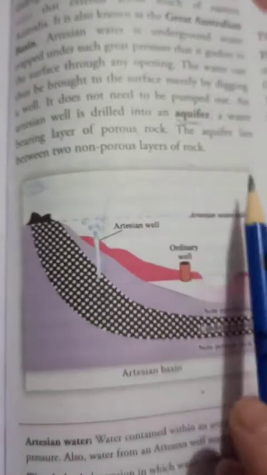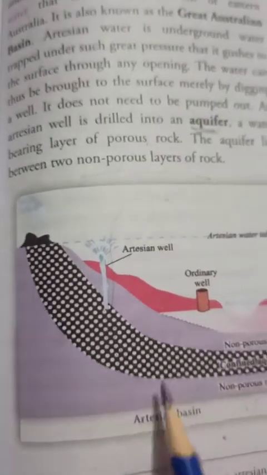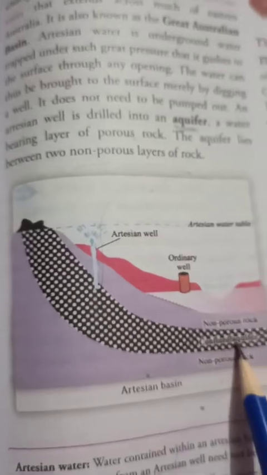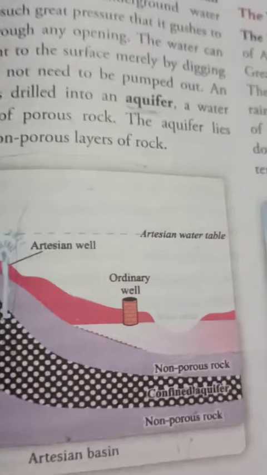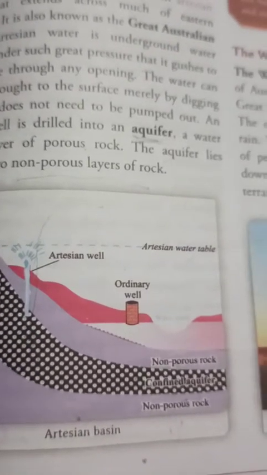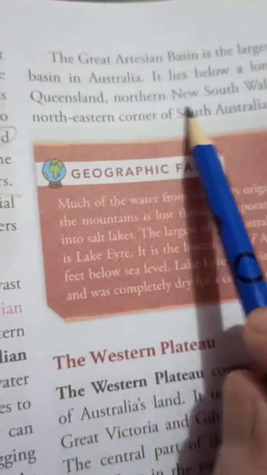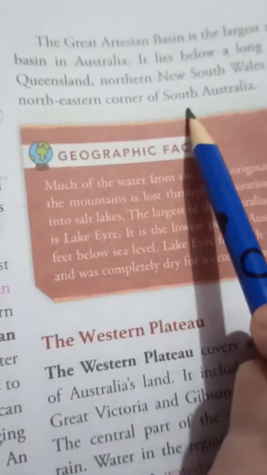You'll find this in Eastern Australia. You can go through this diagram along with the labels, and just try to draw it in your notebooks. Next, the Great Artesian Basin is the largest artesian basin in Australia, and it lies below a large part of Queensland, northern New South Wales, and the northeastern corner of South Australia.